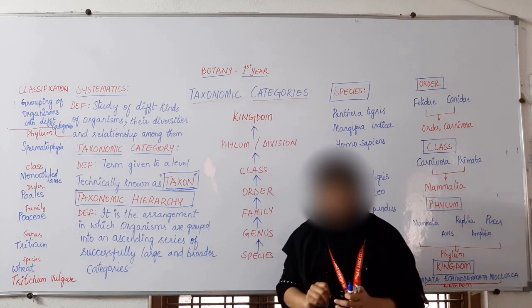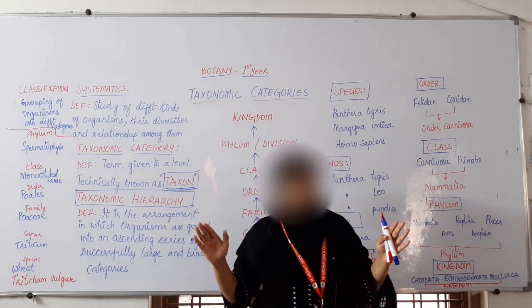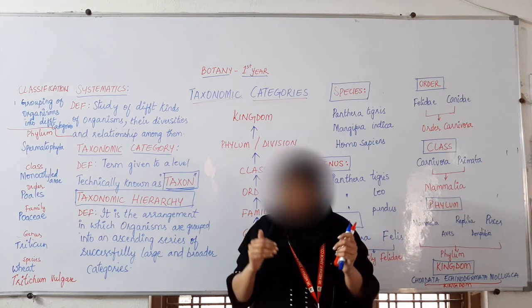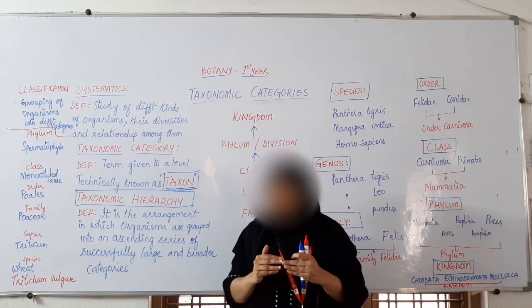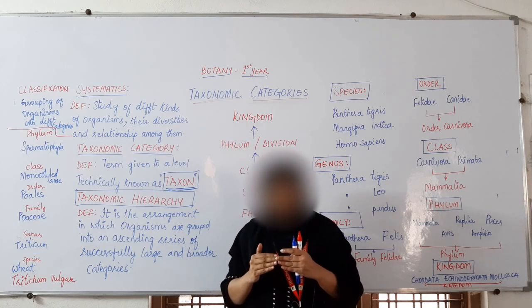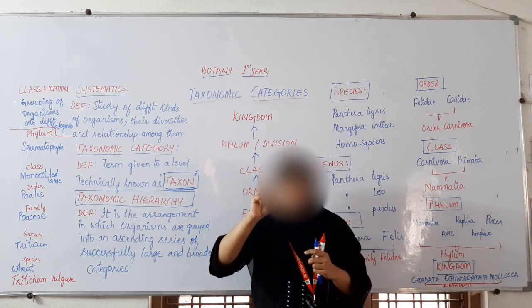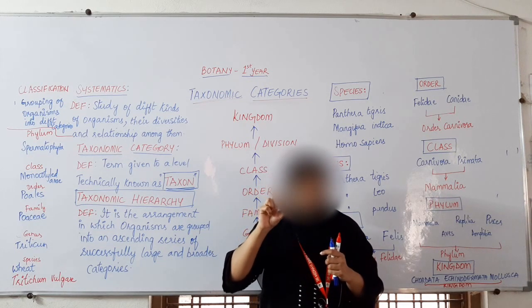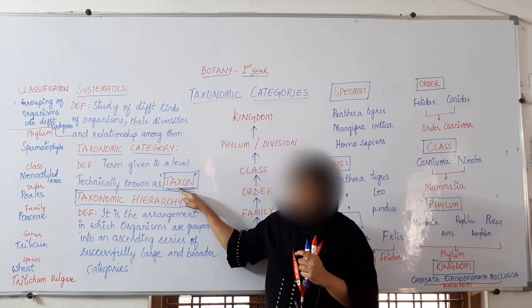Got it now? In order to study the diverse organisms present around us, we classify them into different groups. That is called classification. For each group we have one specific term, and that term is called taxon.